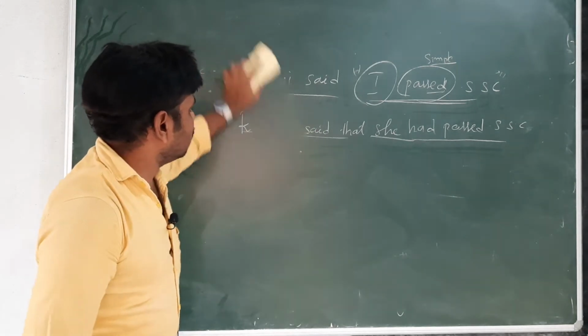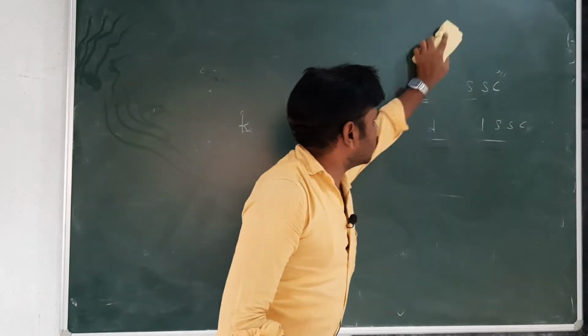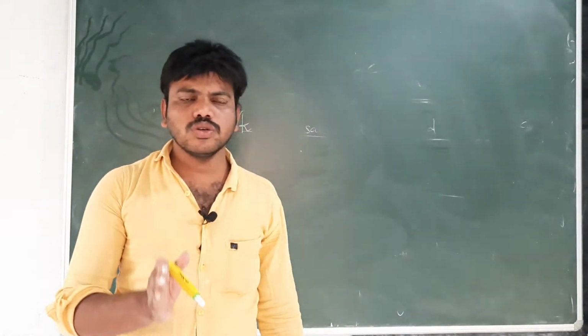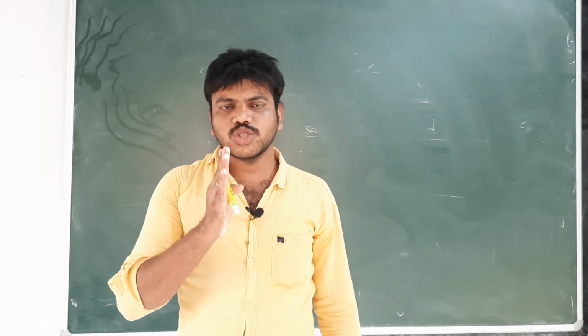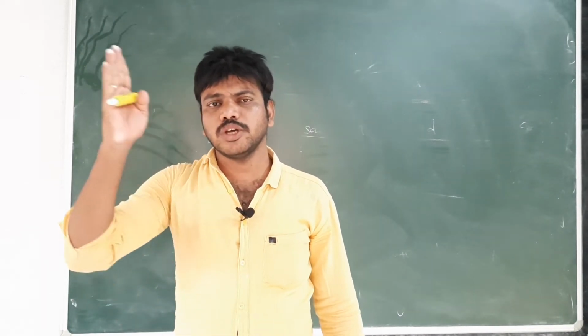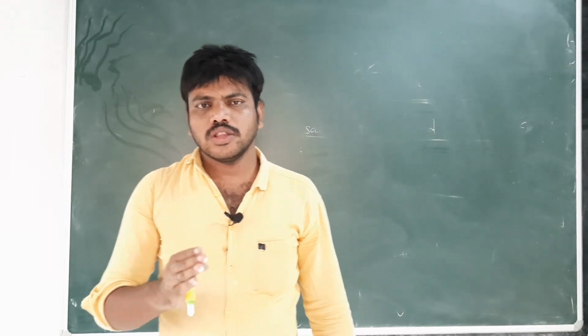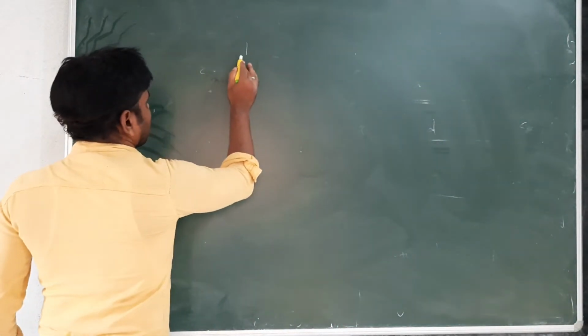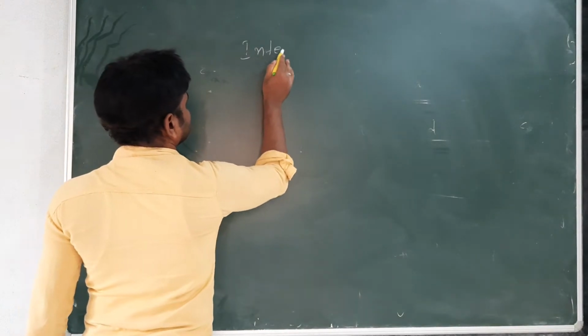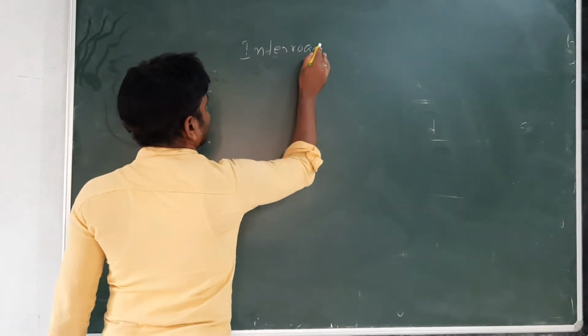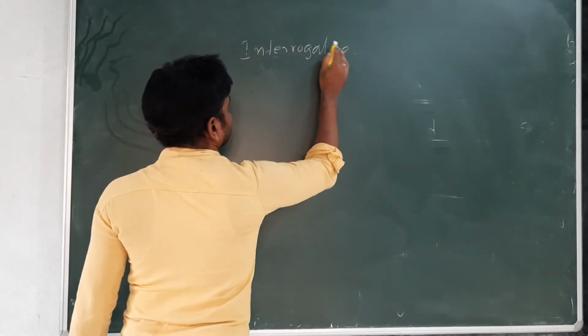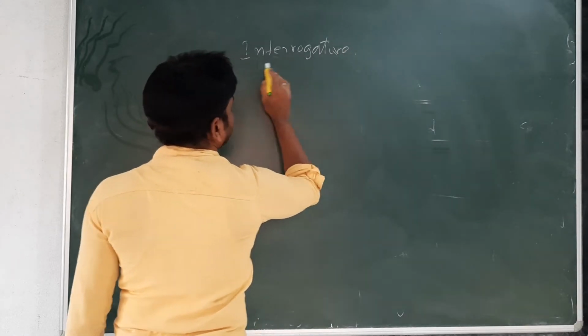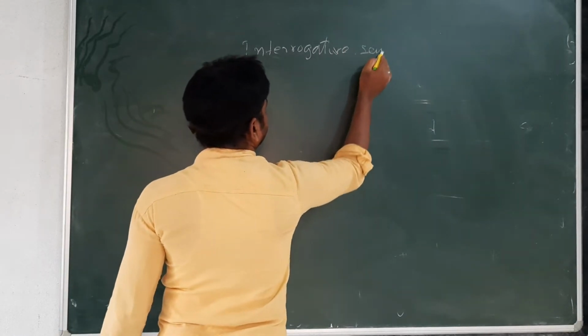Now let us see the second, interrogative sentences. How to change direct indirect speech in interrogative sentences. I have already mentioned what interrogative sentences are.